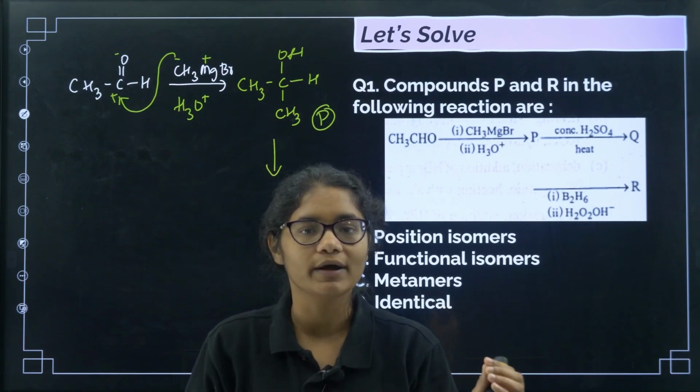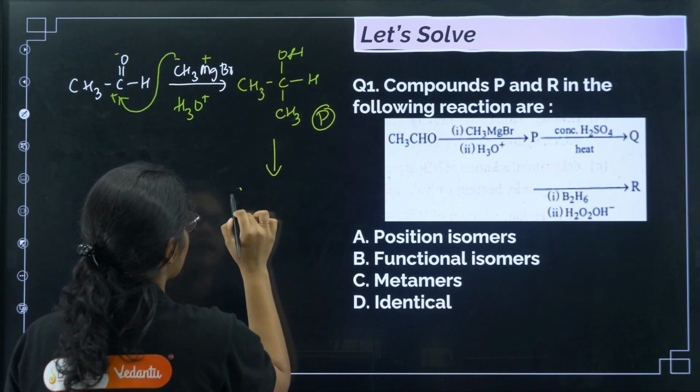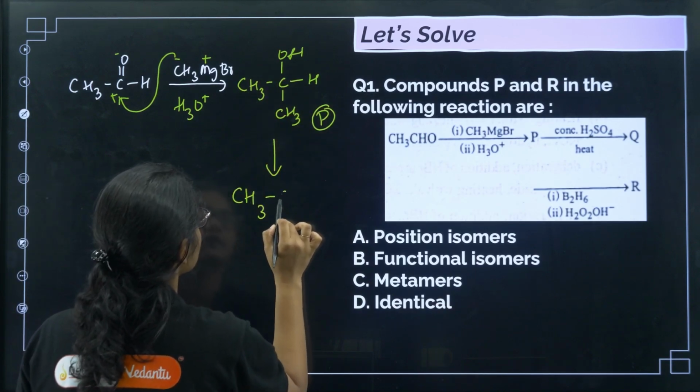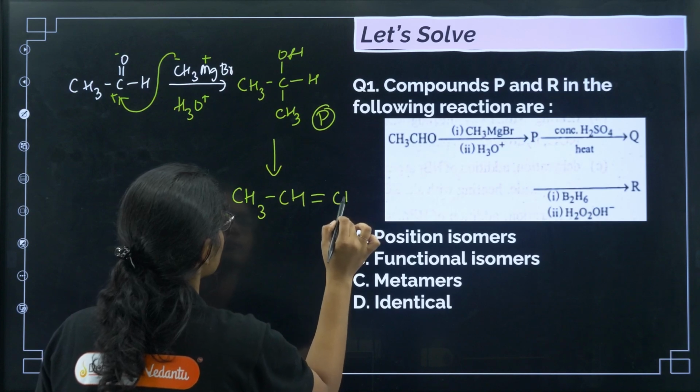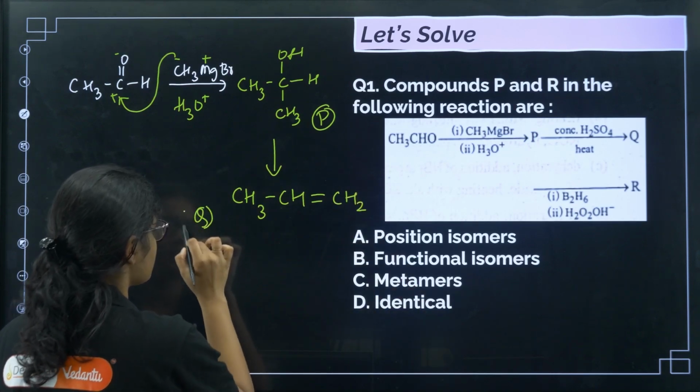It removes OH and H group. So what will happen? There will be dehydration and we will get an alkene, CH3, CH double bond CH2, okay? So this is your Q. Next,